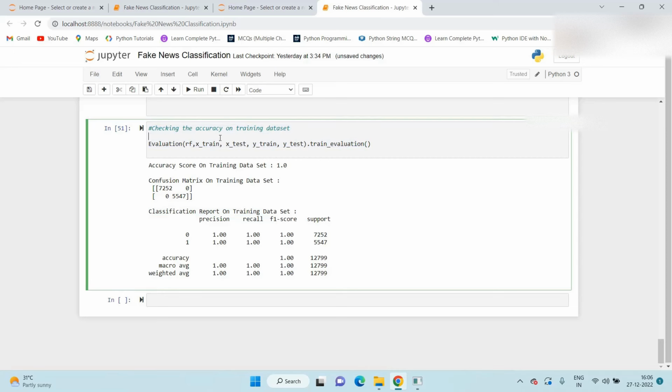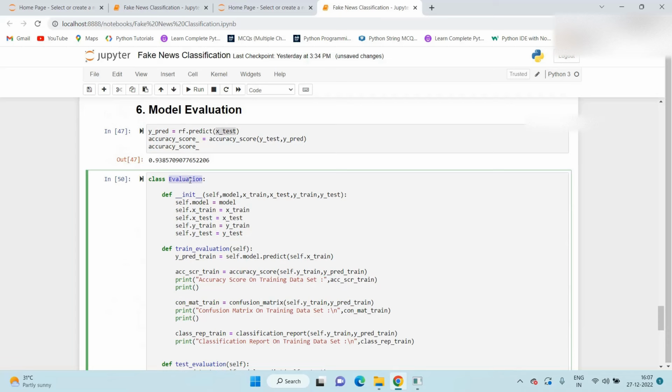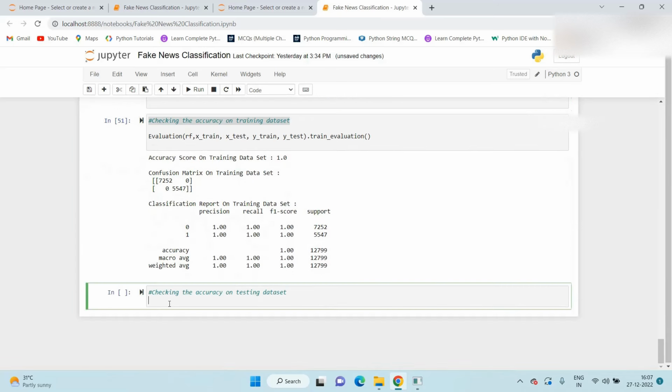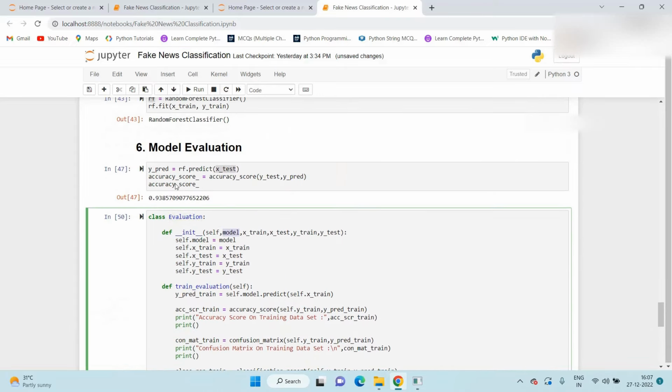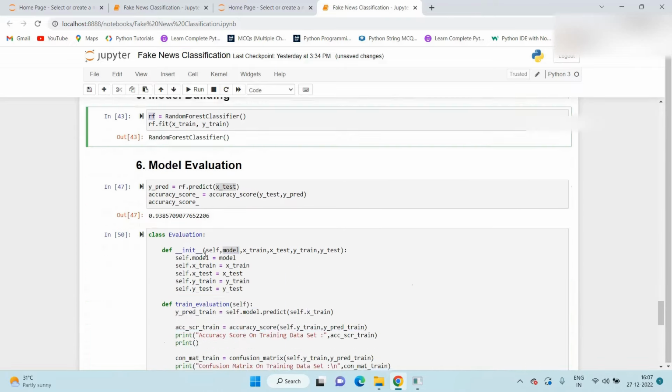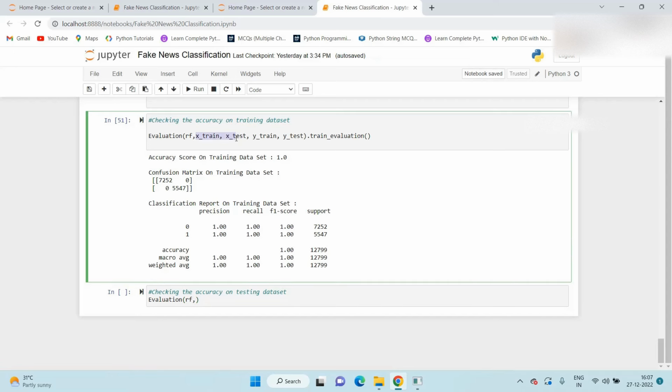The same we check for the testing data set. So we just call here, checking the accuracy on the testing data set. Here also, first of all we need to call this evaluation class. In that we need to pass the parameters. First is the model, which is our random forest, so we pass the random forest first. After that we need to pass xtrain, ytrain, xtest, ytest.